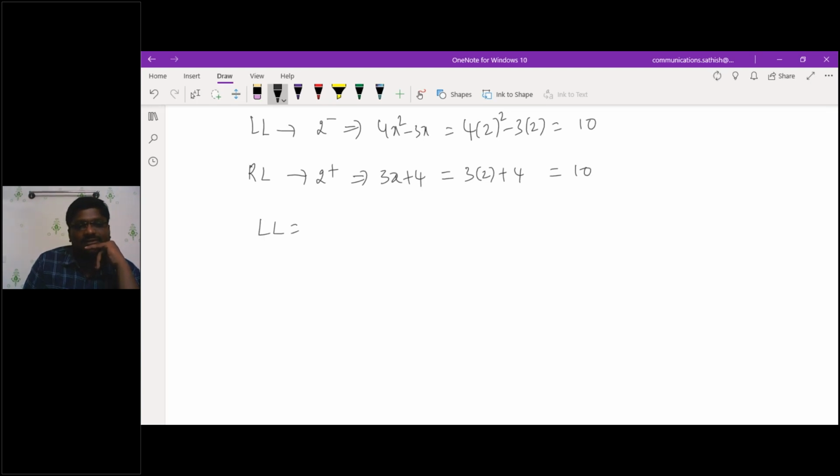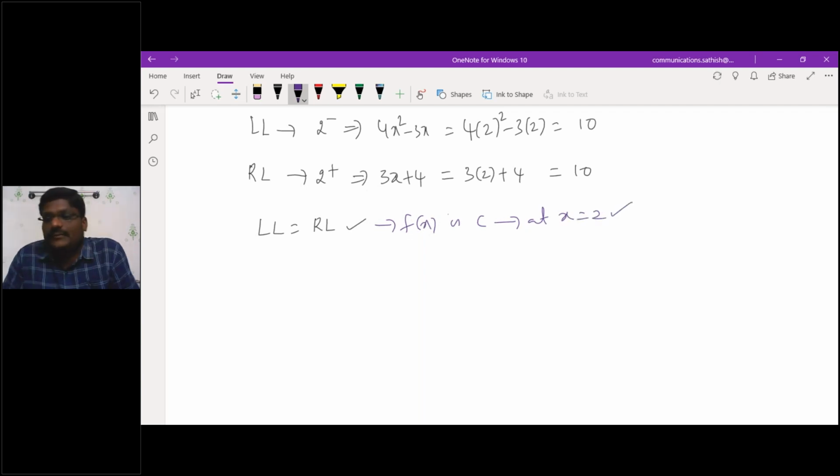So the left limit is equivalent to the right limit. So hence f of x is continuous at x equal to 2 also. Am I correct? Yes, sir. So this is the way of solving it.